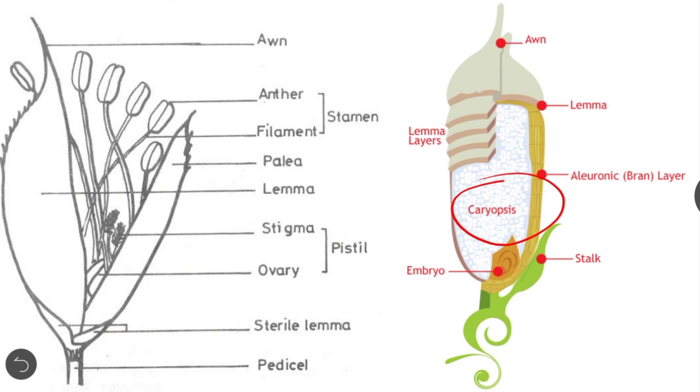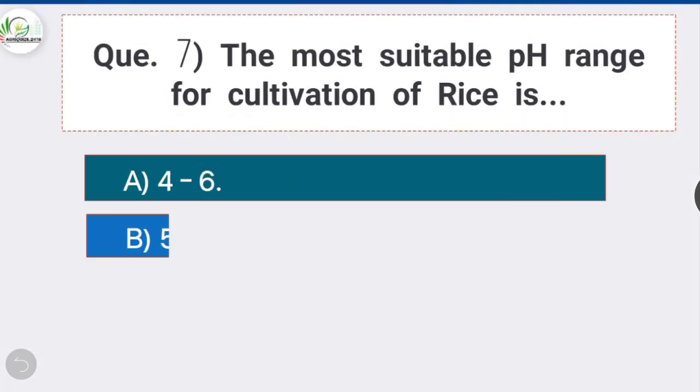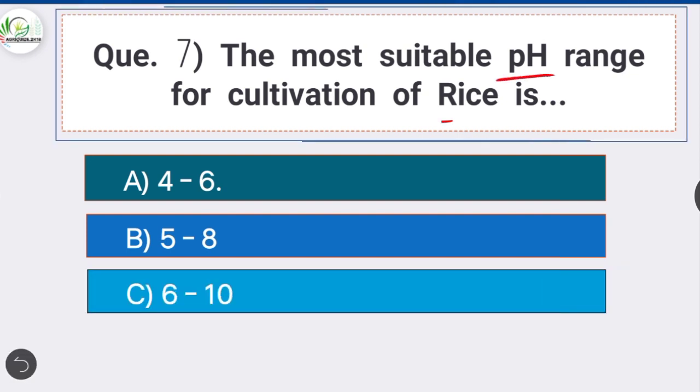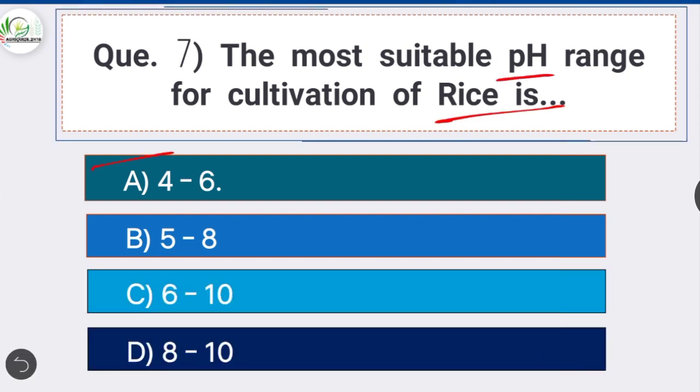Next question number 7. The most suitable pH range for cultivation of rice is, option A is correct, 4 to 6. Clay or clay loam soils are the most suited for rice cultivation. It grows well in soils having a pH range between 4 to 6.